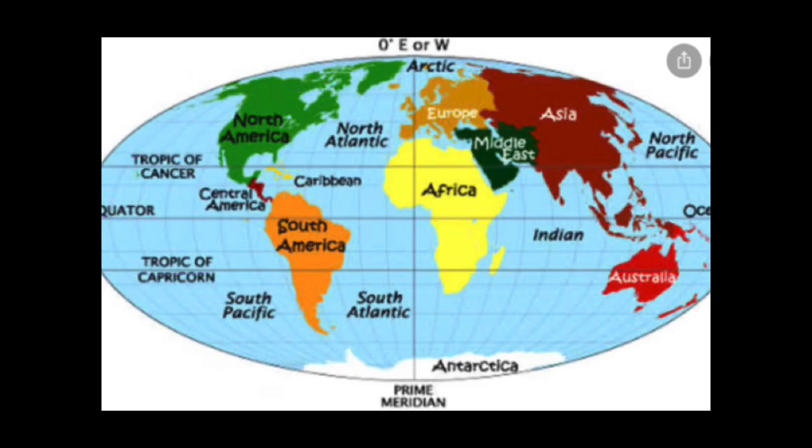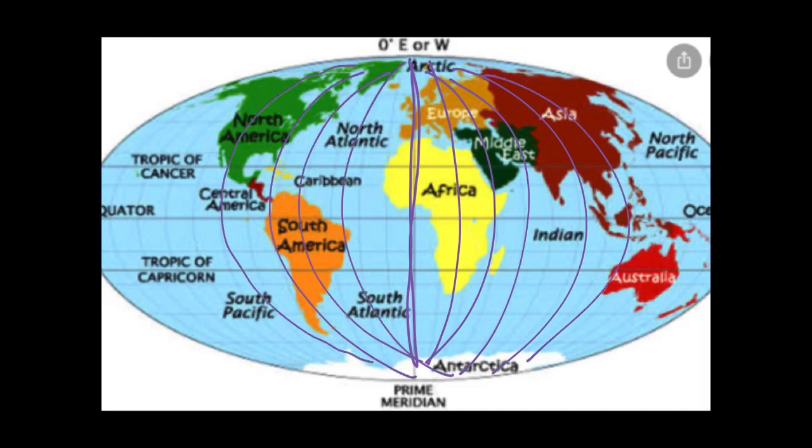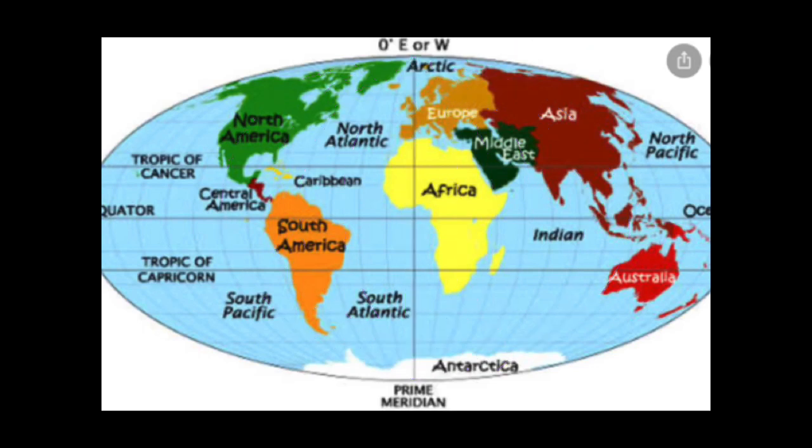And here you can see these vertical lines, which are known as longitudes. These are curved lines, as compared to the latitudes, which are straight lines. This is 0 degree longitude, which is also known as the prime meridian. It passes through London. As you can see over here, this is the UK, United Kingdom, and here it is London. So the 0 degree prime meridian passes through London, through Greenwich Mean Time. These longitudes are spread all over the planet Earth, and these are just imaginary lines.